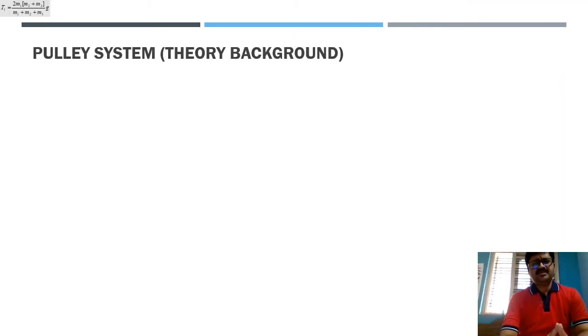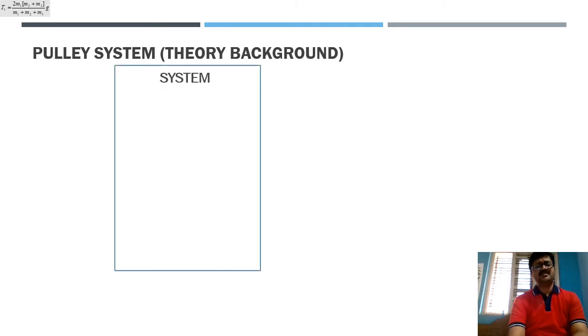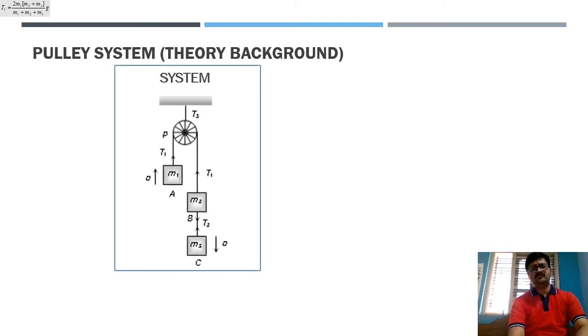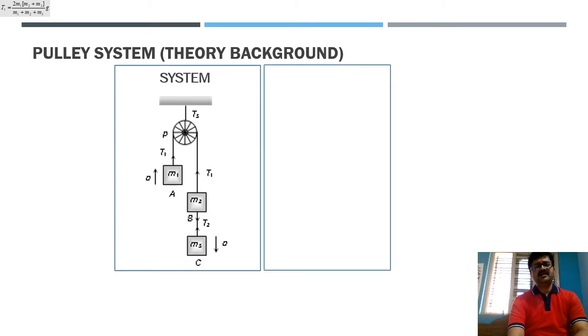Now if you take a look at one more last tension that particular pulley was carrying, that we have to consider, even that I will try to cover here. According to that, the system, I am just recalling once again, this is the system, and for the pulley only, I am considering an equilibrium diagram.